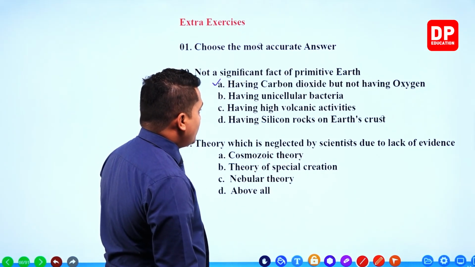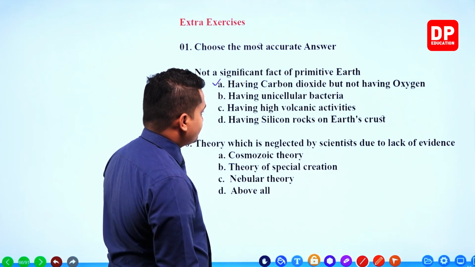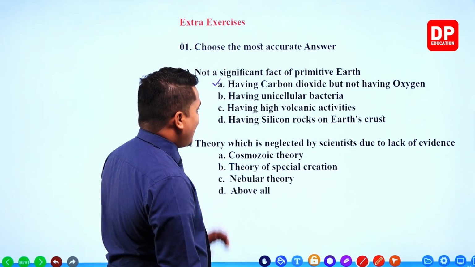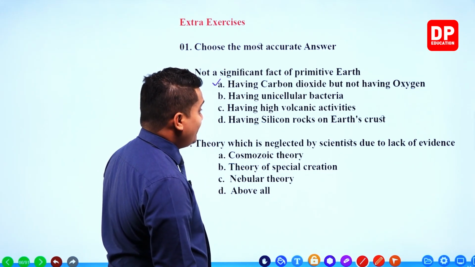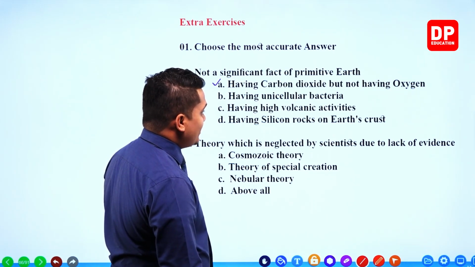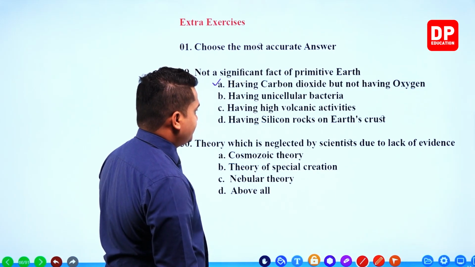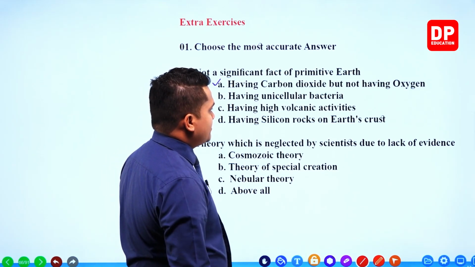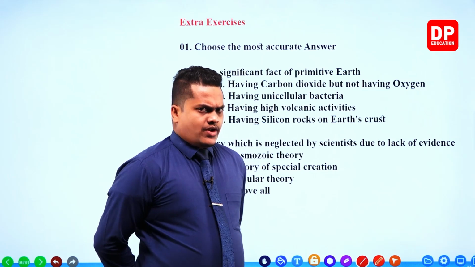Having unicellular bacteria. Next one, having high volcanic activities. Next one, having silicon rocks on Earth's crust. It seems that all of these things are correct, right?